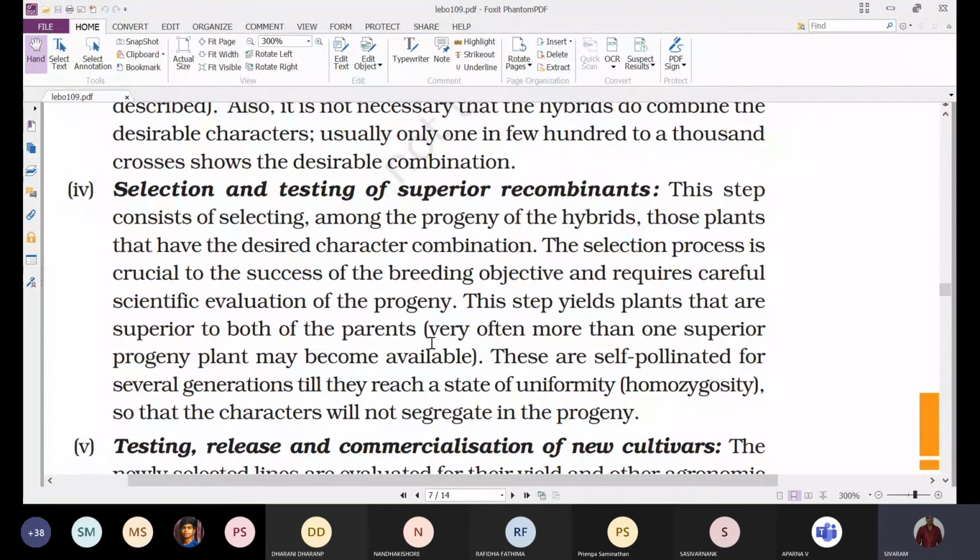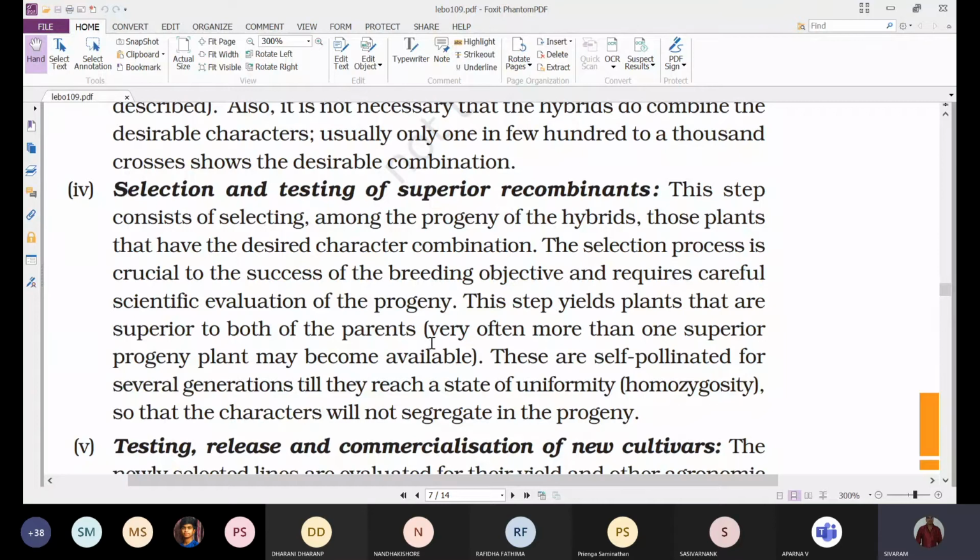That means sometimes 2 or 3 different plant varieties with desirable characters may be obtained. Sometimes even one is not available. Sometimes 2 or 3 may also be available. So we have to carefully observe and obtain the plant hybrids which are showing the desirable characters of both the parents.